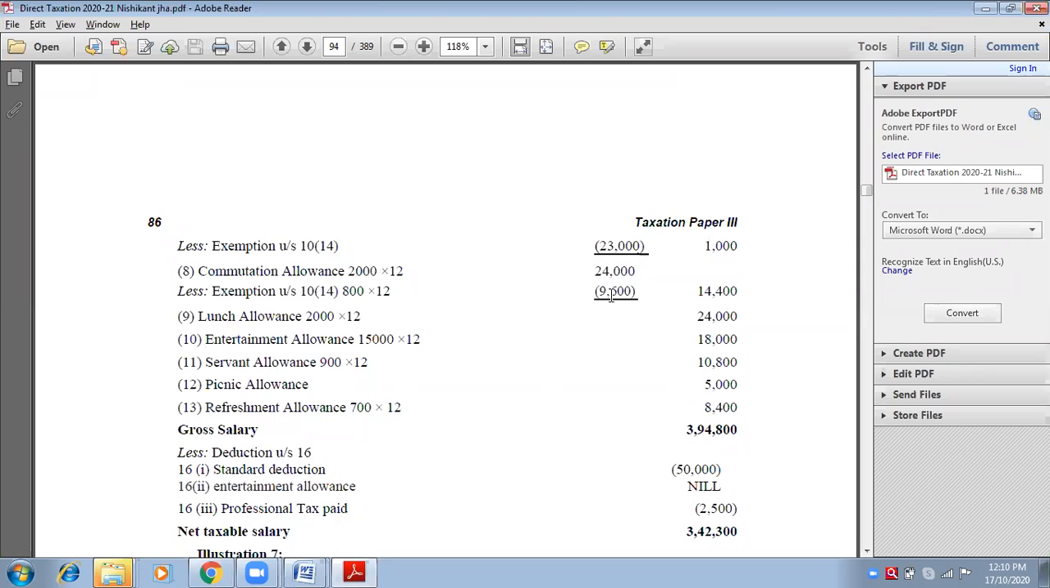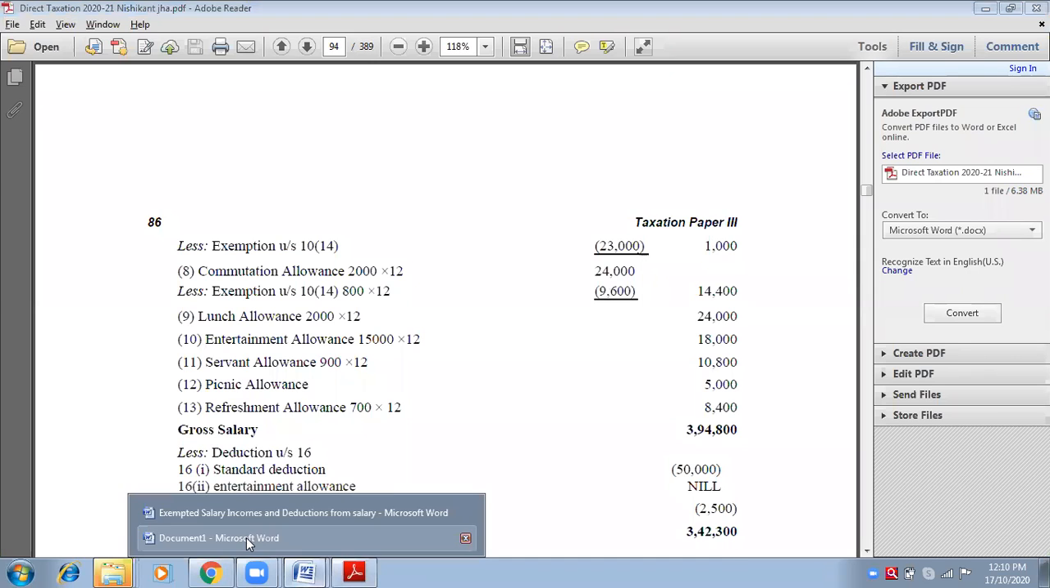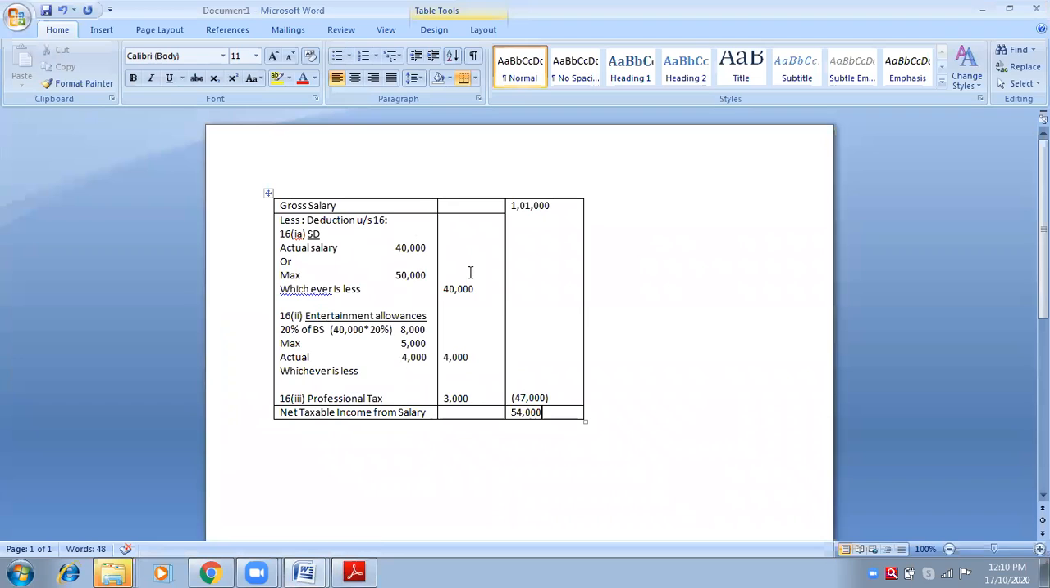Now, after gross salary, it is less deductions under section 16. This is the way you have to write. Follow this way. Same way. Write down. Less deduction under section 16. Now write down 16 subsection 1A SD, standard deduction. Right. Below that, actual salary. Look at the screen.